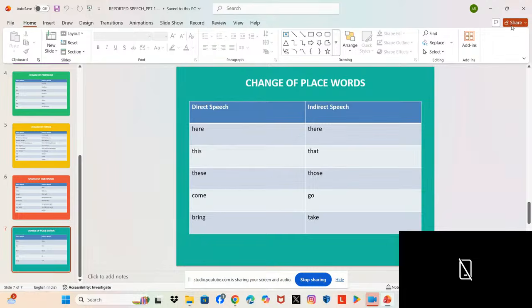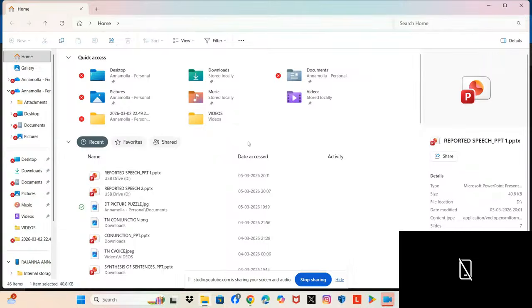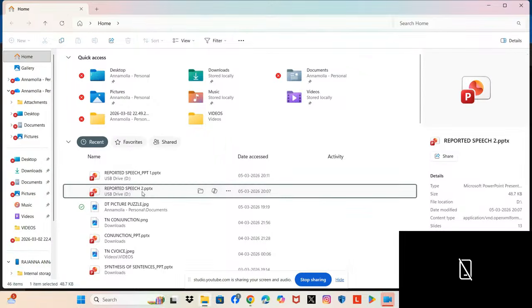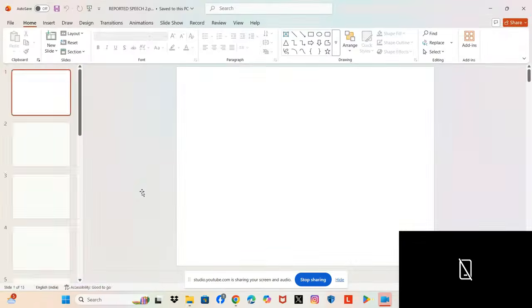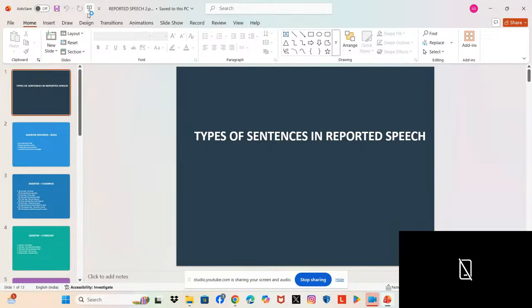Now let us see further how we change the given tense or sentence from direct speech to indirect speech. Let us see now in detail.